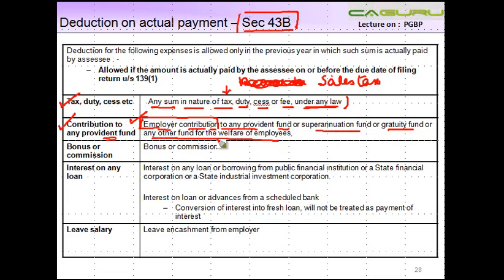So the employer's contribution to any of these funds is allowed as a deduction only in the year when it is paid, or if it is paid before the due date of filing of return of the year when it is incurred. Please note, I'm again repeating, of the year in which it is incurred. It's allowed as a deduction in that year.